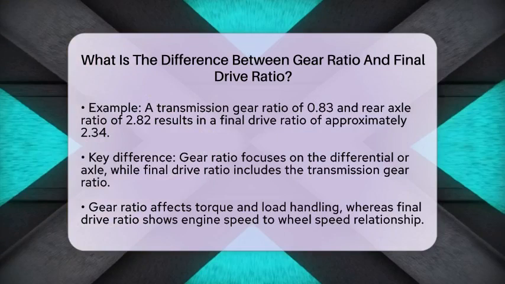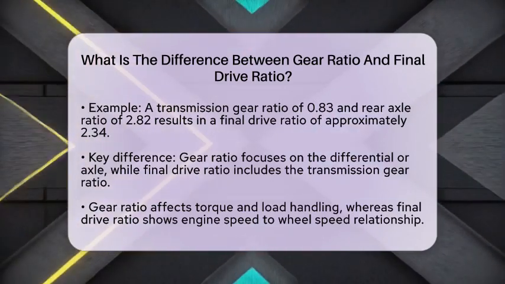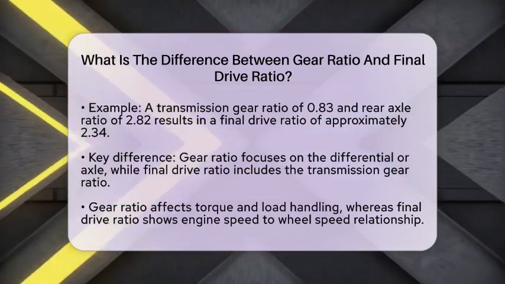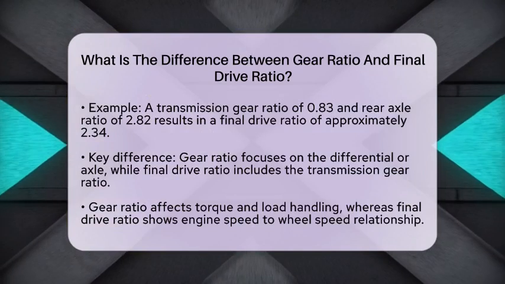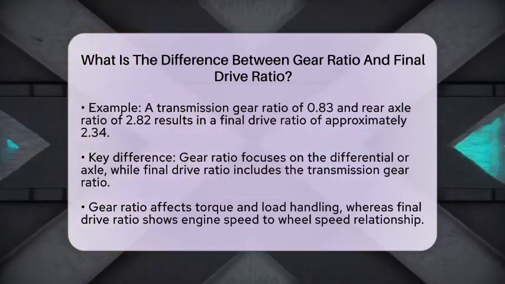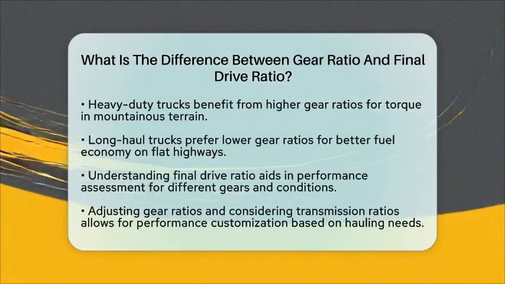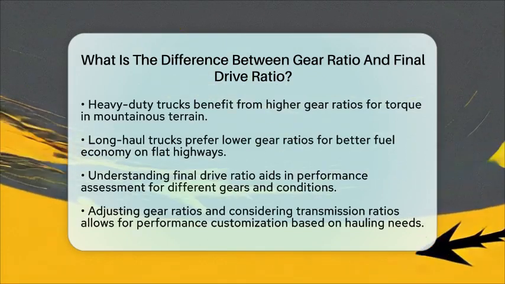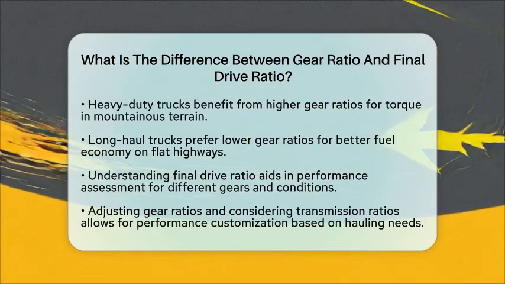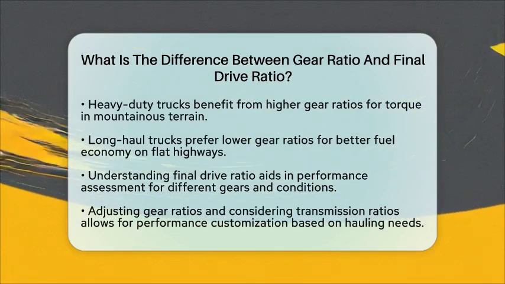For heavy-duty trucks, selecting the right gear ratio is vital for balancing power and fuel efficiency. Trucks designed for heavy loads or mountainous terrain benefit from higher gear ratios, such as 4.10 or higher, to provide more torque and better pulling power. Meanwhile, long-haul trucks that mostly travel on flat highways prefer lower gear ratios, like 3.55 or lower, to maximize fuel economy.